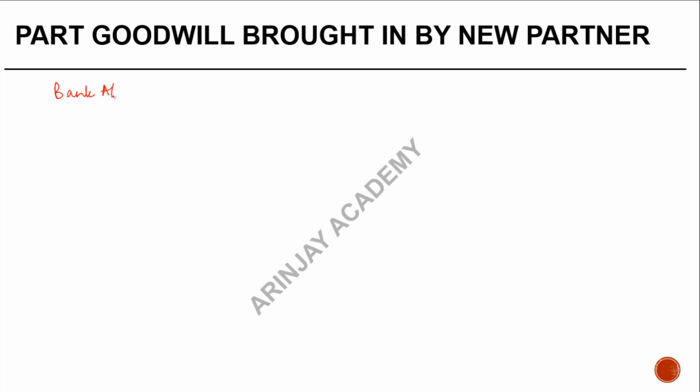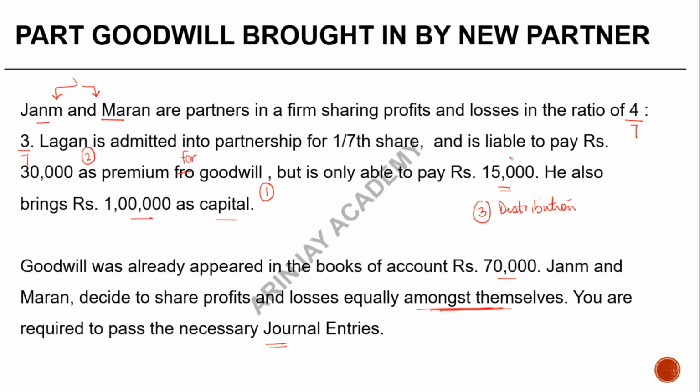So first is the entry for bringing in capital. Bank account debit to Lagan's capital account. And how much did he bring in? He brought in 1 lakh as capital, right? So we are going to credit him by 1 lakh. But he also brought in rupees 15,000 for goodwill. Even though 30,000 was due, he brought in 15,000.